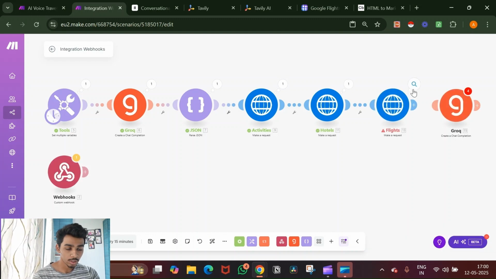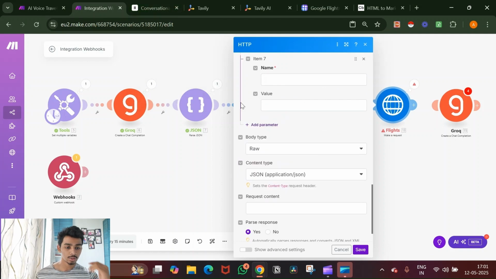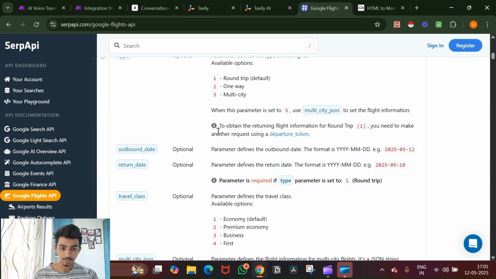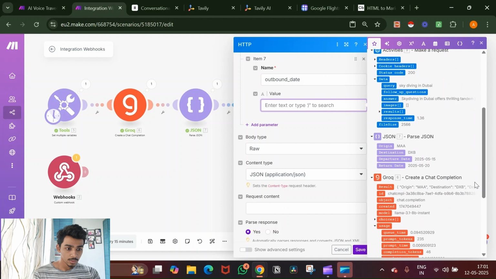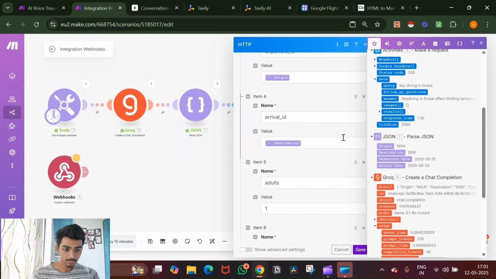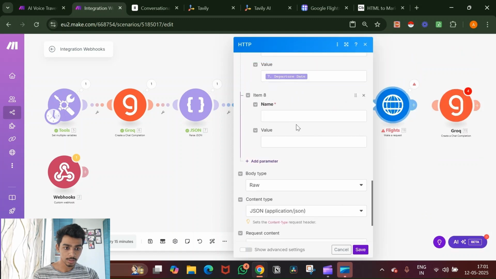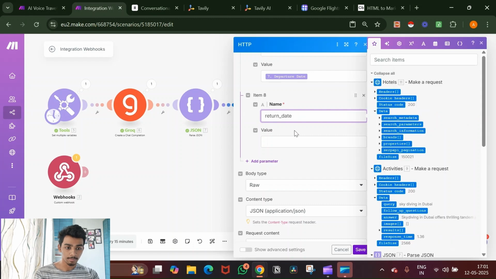Okay, now we have a small error here, which is outbound date missing. Okay, did I miss it? Okay, so it threw an error saying that the outbound date is missing, so we need to add the outbound date. So I went and checked back, so we need to add those two things. That is the departure date, and then we will also add the return date as well, because if you're going, we'll come back.